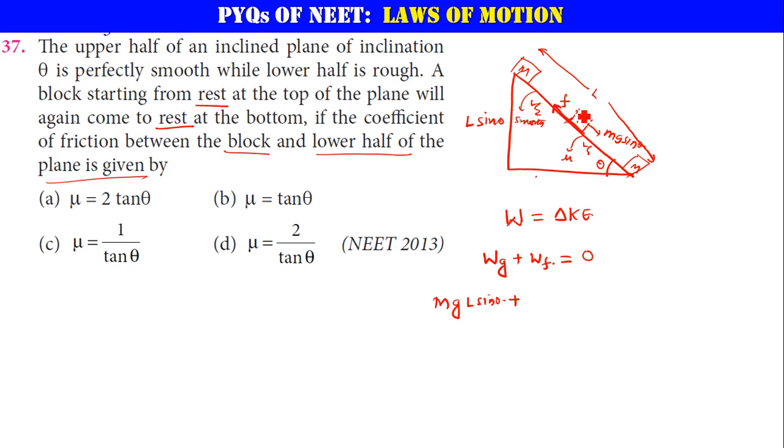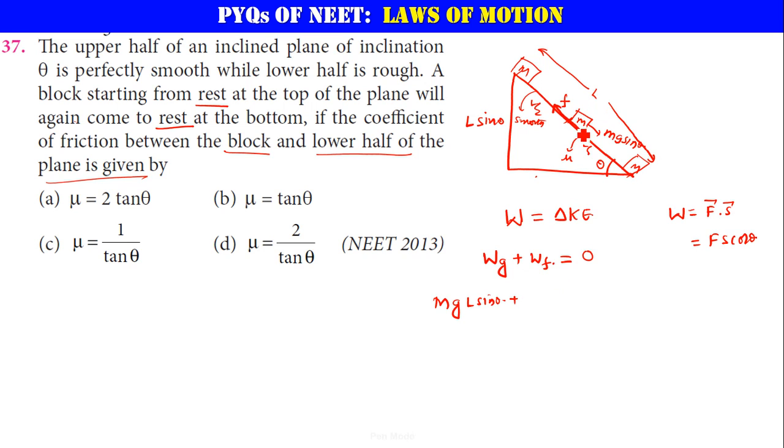Friction acts in this direction, but displacement is in this direction, that's why you get a minus sign here. What is the work done? Work done is equal to force times displacement, of course force dot displacement vector, or you can write it as Fs cos theta. What is F here? F is equal to the frictional force, that is nothing but mu mg cos theta. Oh, sorry.